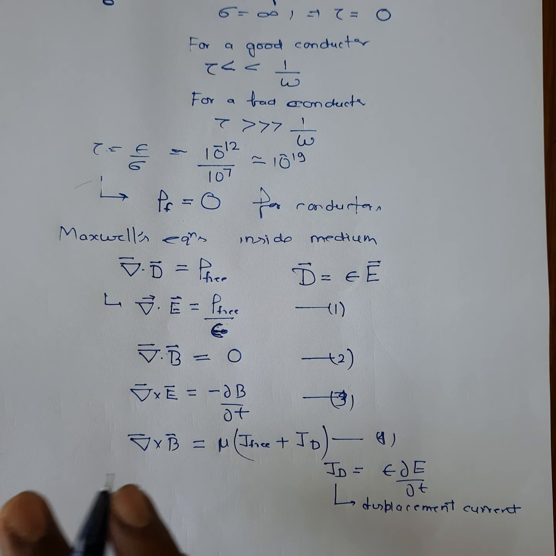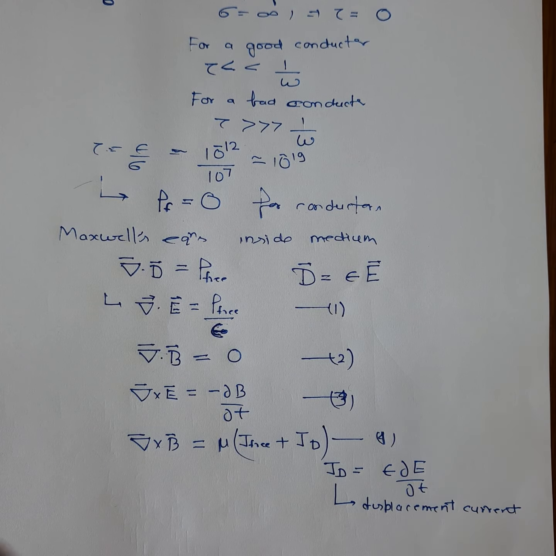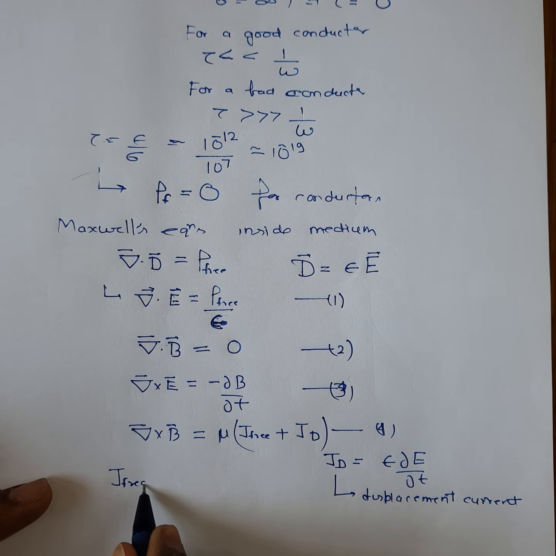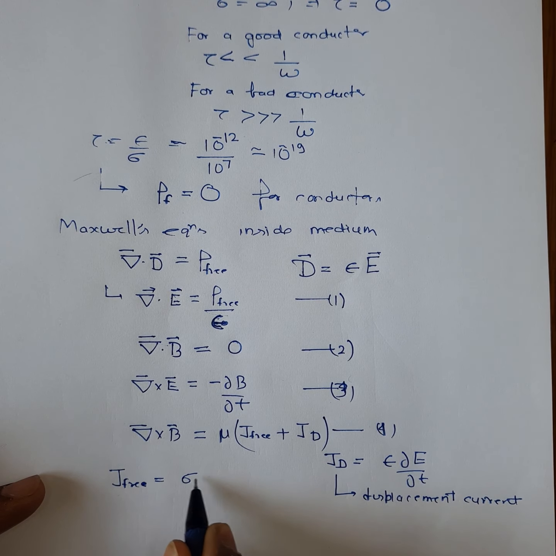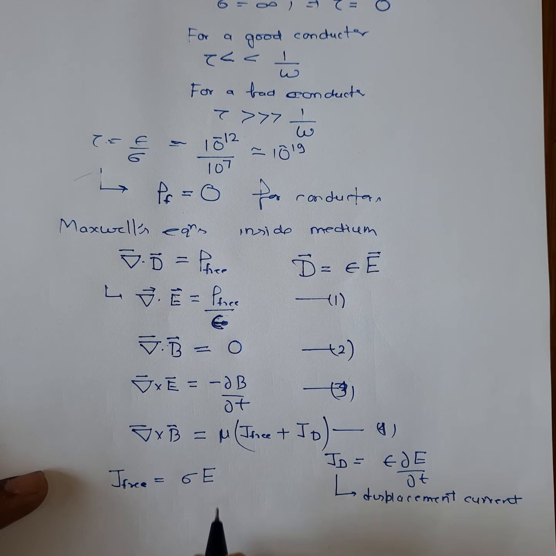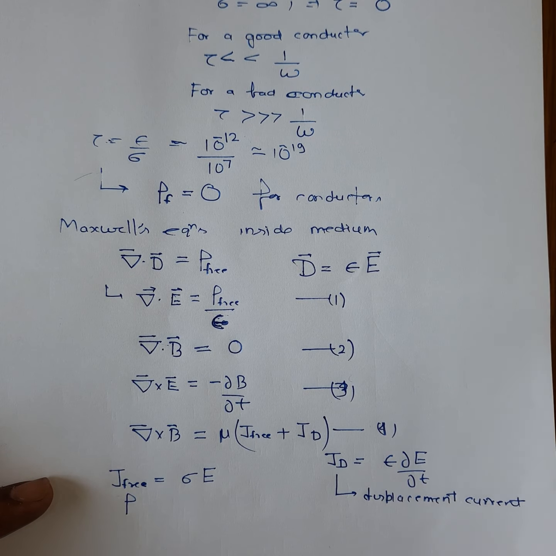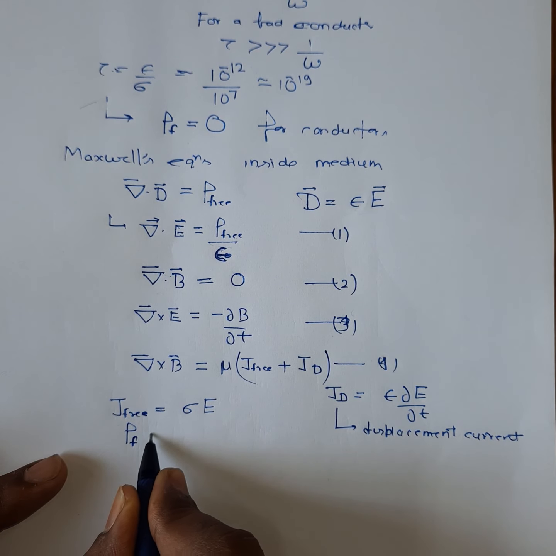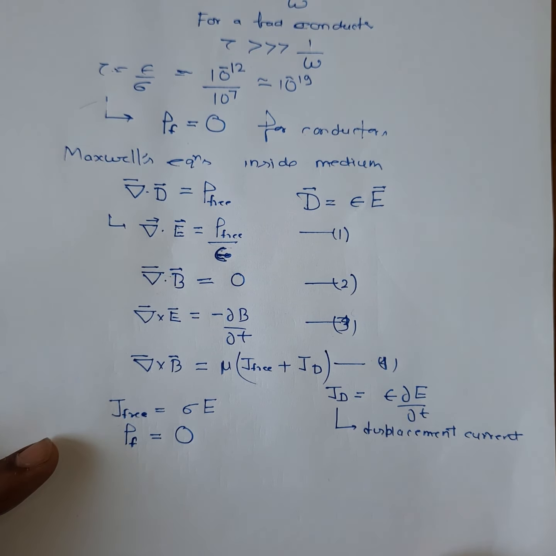Since an electromagnetic wave consists of an electric field vector and a magnetic field vector, when it propagates inside the conductor, they must follow these relations. Now, as we have discussed, J free is equal to sigma E for a conductor, and if you are not considering the transient behavior, then rho f can be taken as 0 inside the conductor.